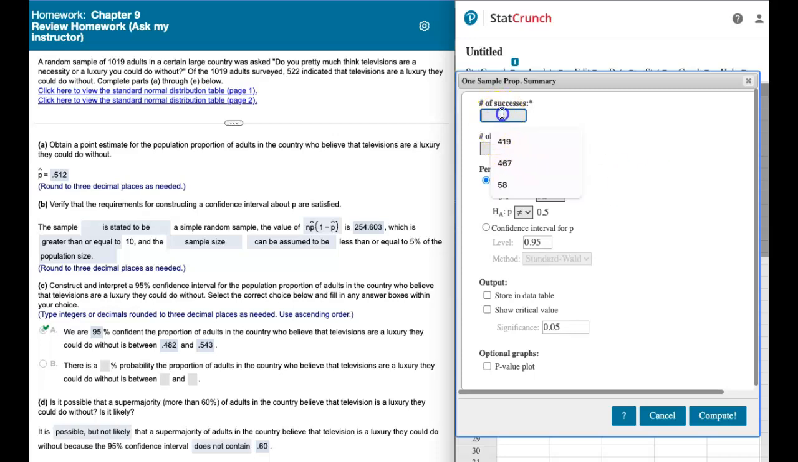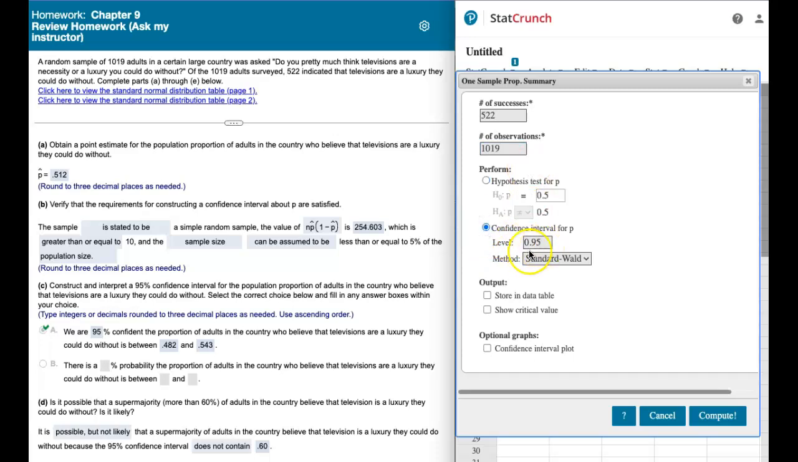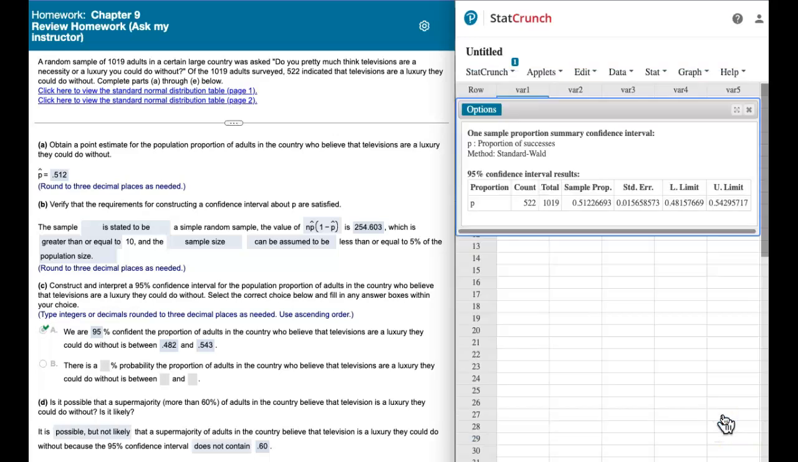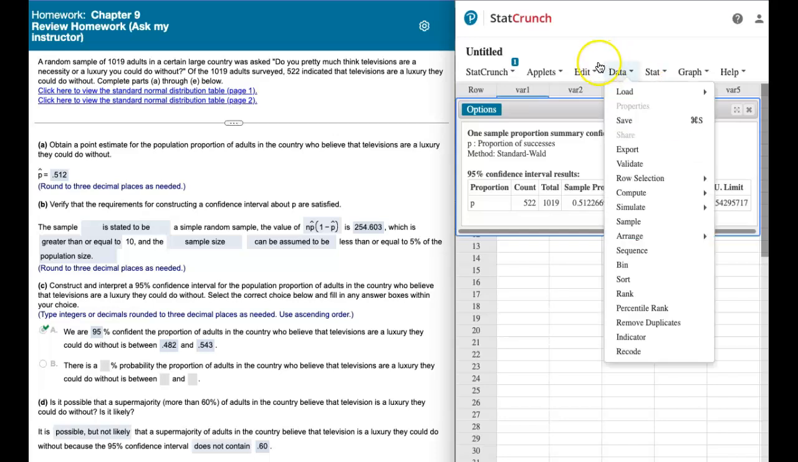The number of successes that we're considering here is the 522. The number of observations is 1,019. And we're looking at a confidence level, and they told us to use 95%. So we're using 95, and we leave this at the standard Wald. And we compute. So here we have our lower limit and upper limit.